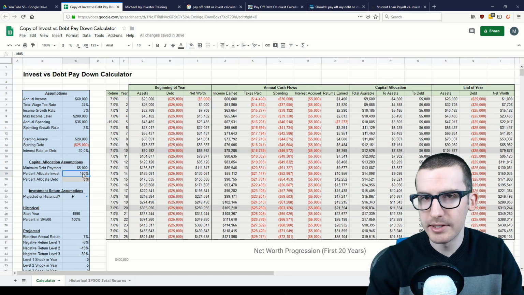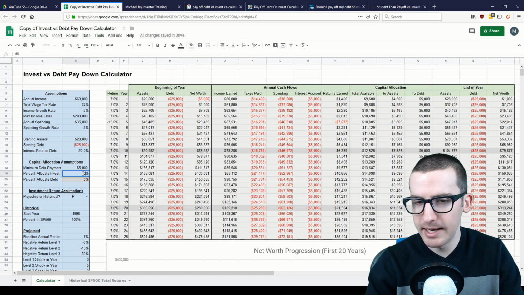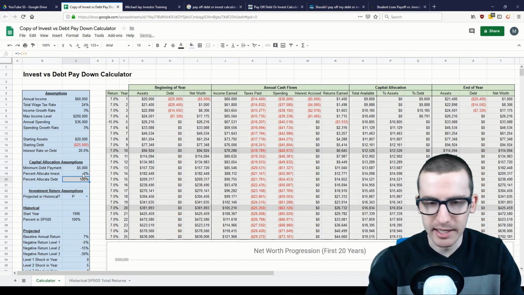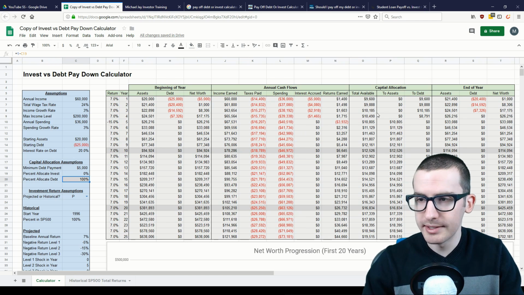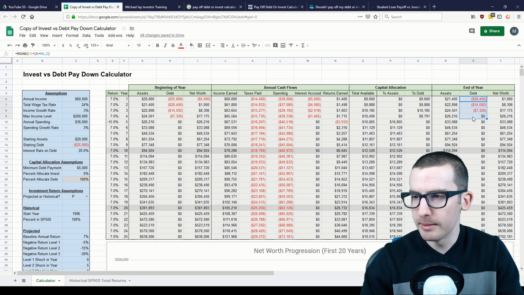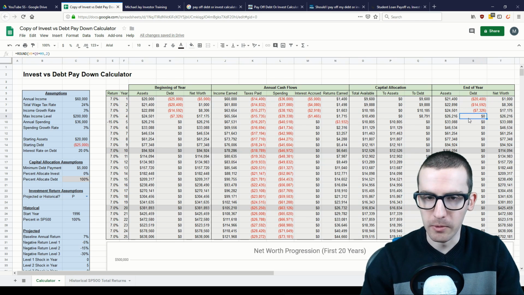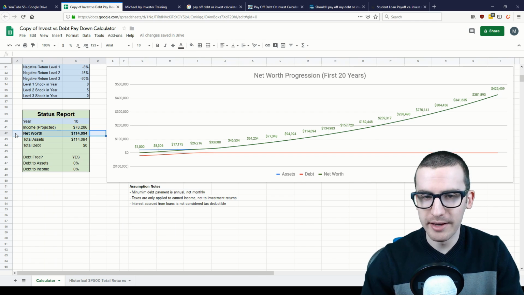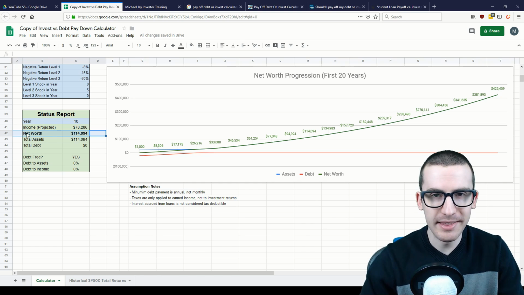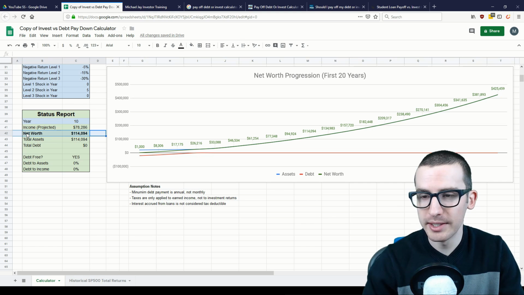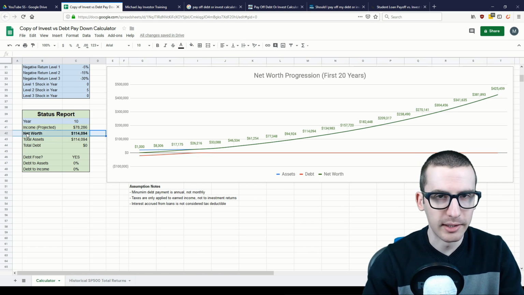Now let's see what happens if we do the right move and decide to pay down these high interest debts as quickly as possible. Now we'll be diverting all excess cash flow to paying down that debt. In this case, that individual will be completely debt-free by the end of year 4. As you can see from the net worth at the end of year 10, which is now $114,000 instead of roughly $80,000, this individual saw a net worth increase of $34,000 by making the smart financial move and paying off those high interest debts as quickly as possible.